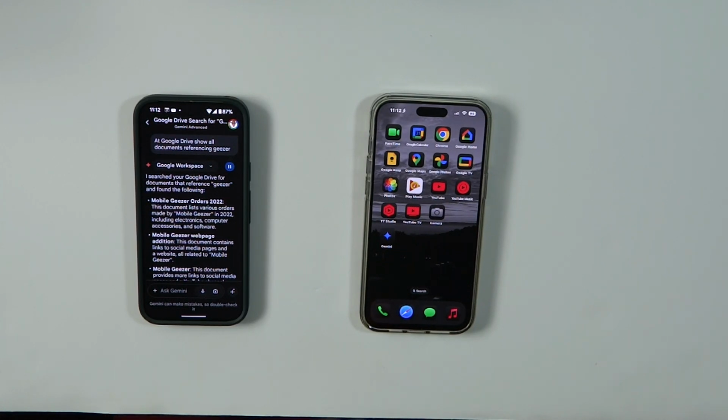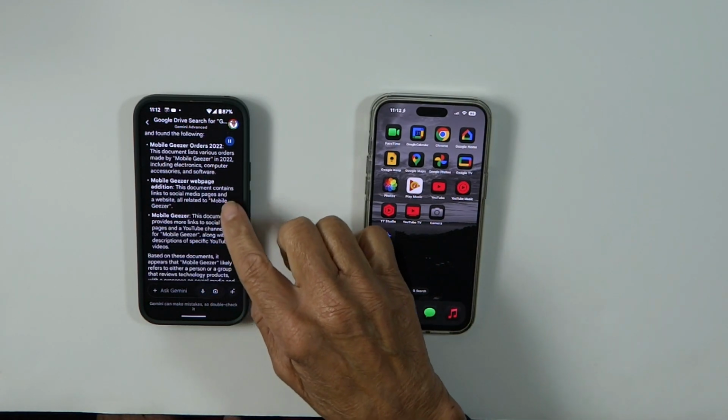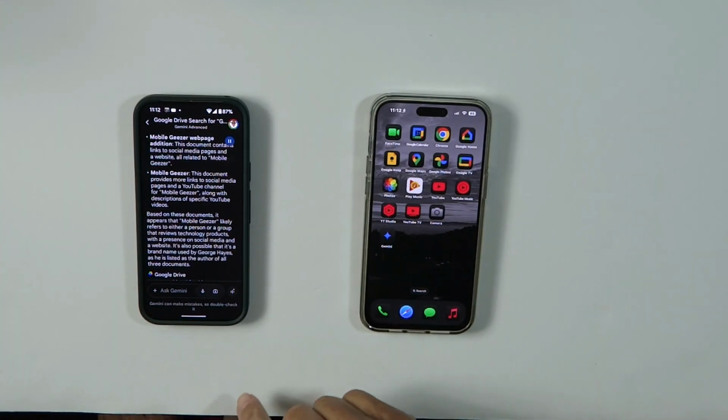Mobile Geezer Orders 2022. This document lists various orders made by Mobile Geezer in 2022, including electronics, computer accessories, and software. Mobile Geezer Web Page Edition. This document contains links to social media pages and a website, all related to Mobile Geezer. Mobile Geezer. This document provides more links to social media pages and a YouTube channel for Mobile Geezer, along with descriptions of specific YouTube videos.